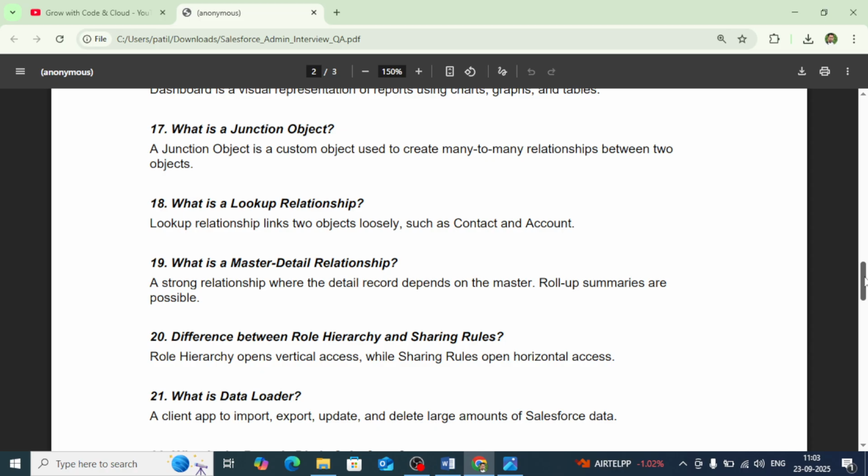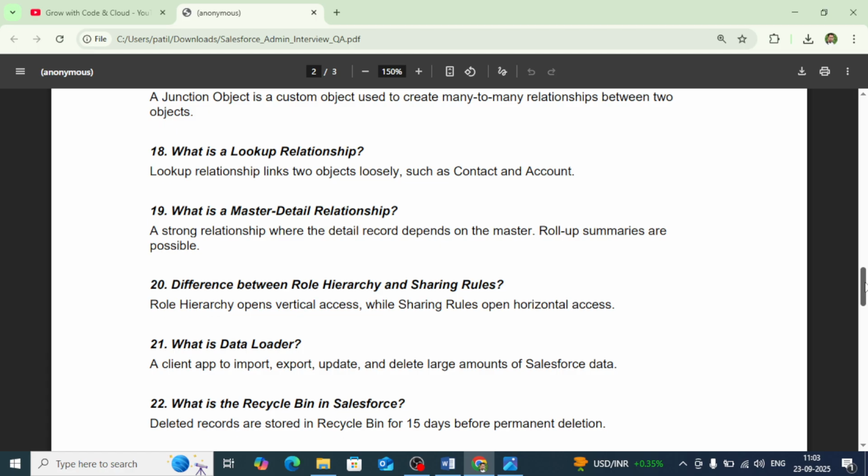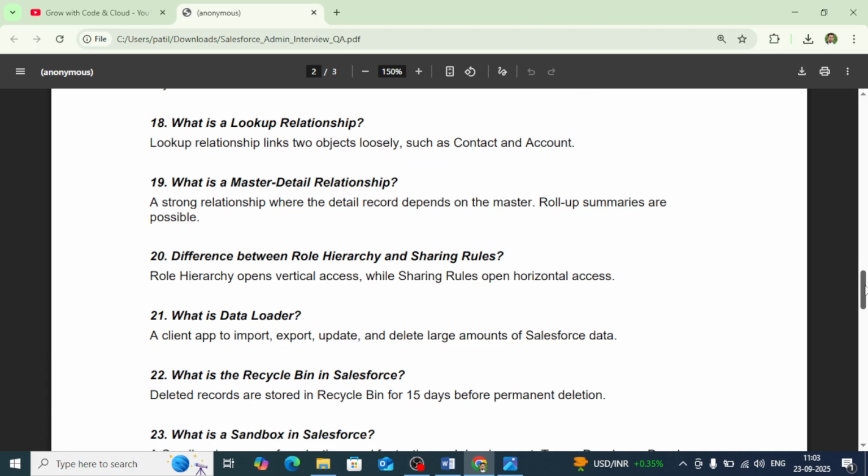Or a particular student is enrolled for how many courses. So if you want to achieve these things, you can create a junction object, enrollment, and that will be connected to the student and course. And a junction object can have two master detail fields only. An object that has two master detail fields will be considered a junction object.